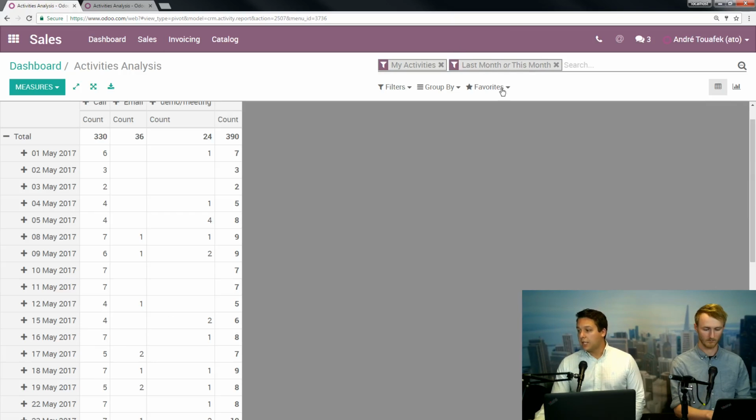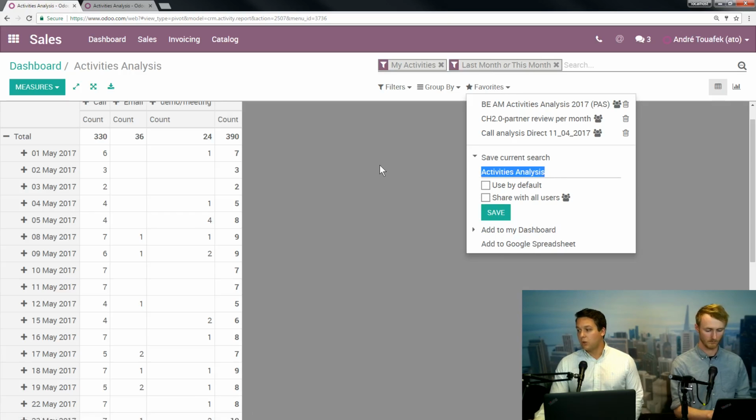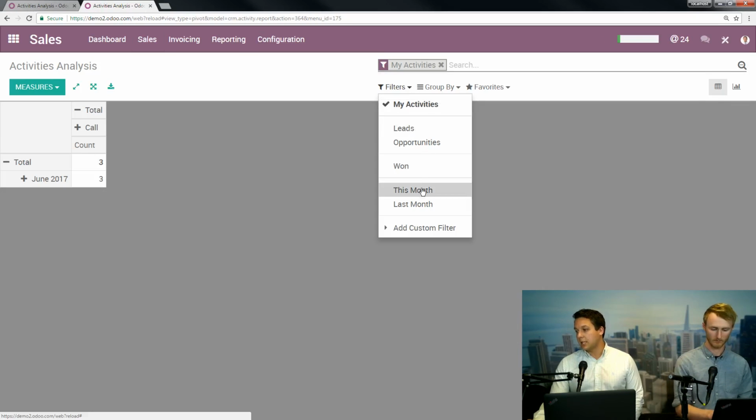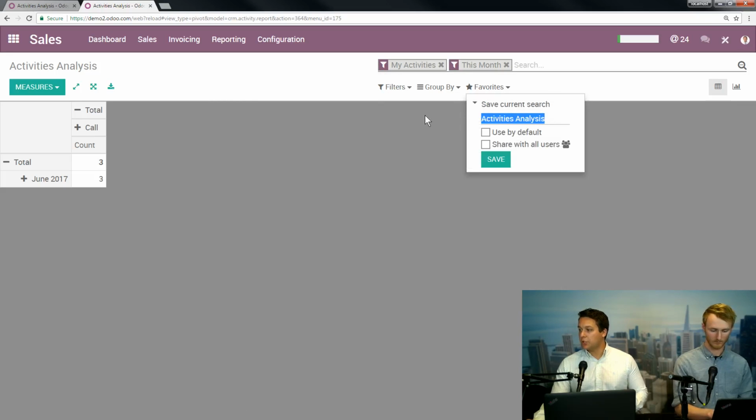And for any of these, you can then quickly favorite them as well. You can save current search, call it whatever you want, and hit save, and you'll be able to re-access that. So let's see what that looks like. If I did my activities and I did, let's say this month, I can do save current search and say ec. Actually, let's add in another one.